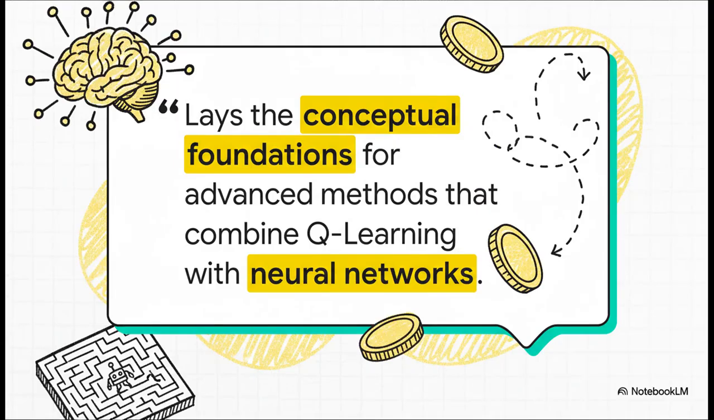And that is really the key takeaway here. Q learning is the foundational concept that made all of today's advanced reinforcement learning possible. It established these core ideas of learning from interaction, from rewards, and from pure experience, which are now at the very heart of some of the most powerful AIs in the world.